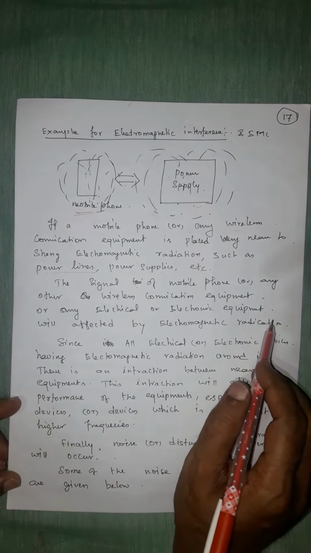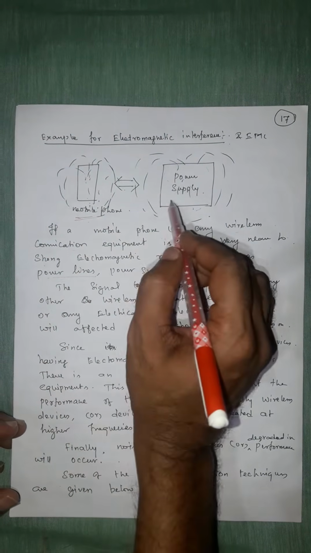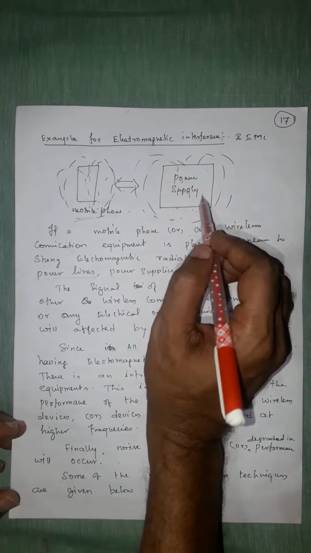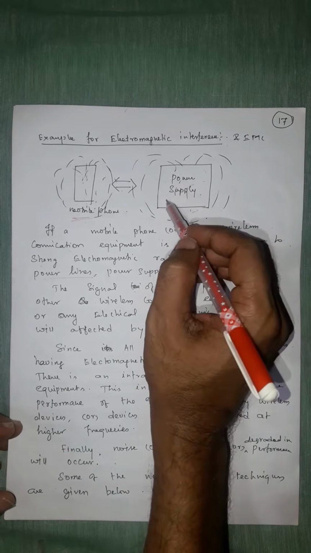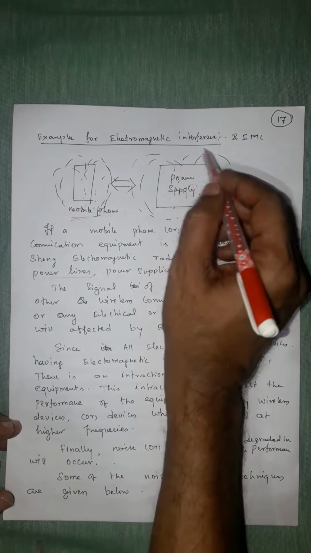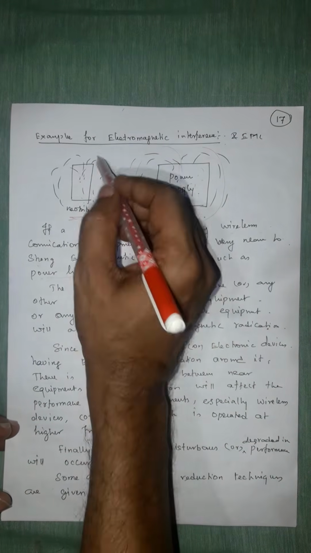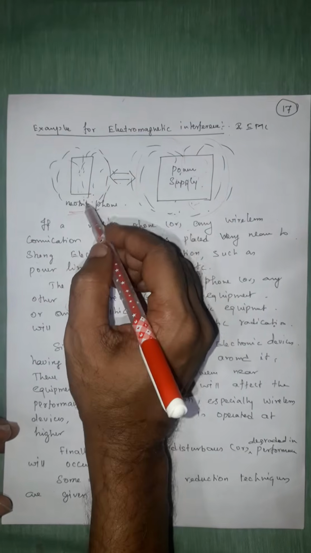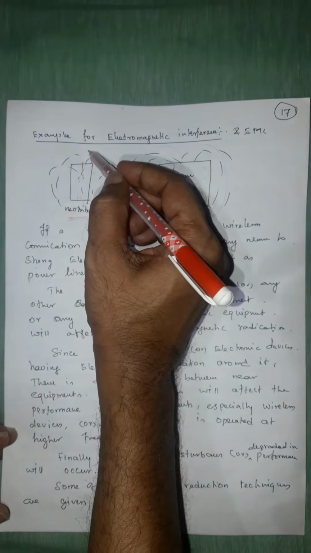If this is an electronic device, this is an electrical power system. Here also there is a flow of electrons or a current. Since there is a flow of current, here you are having a magnetic field. In the mobile phone also you are having a flow of electrons, a millivolt or milliampere current, so here also you are having electromagnetic radiation.